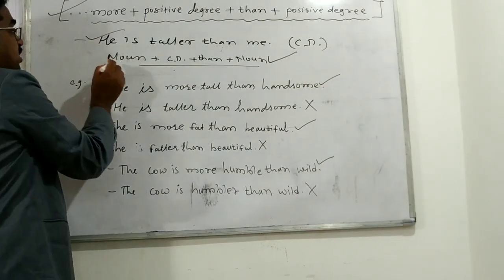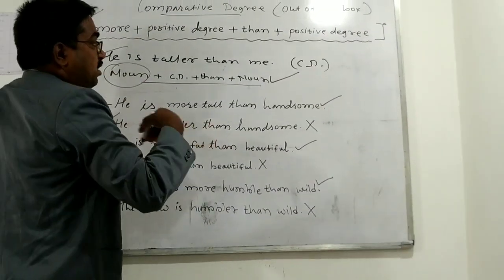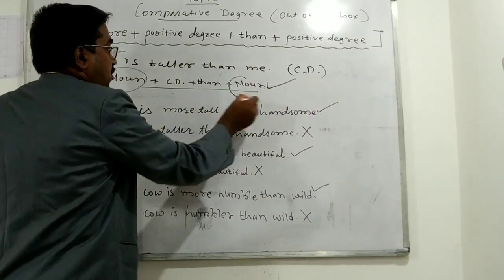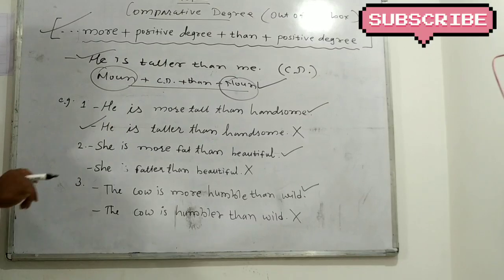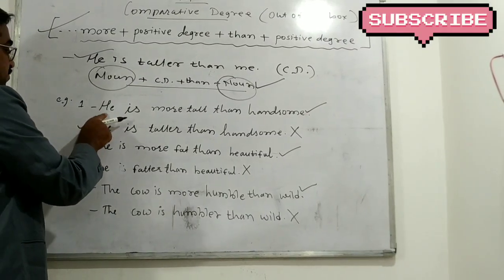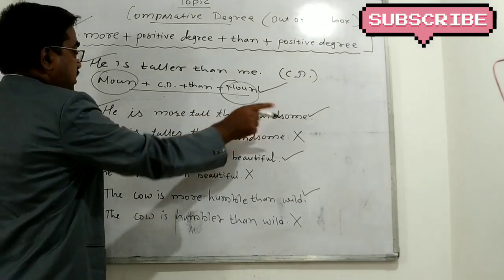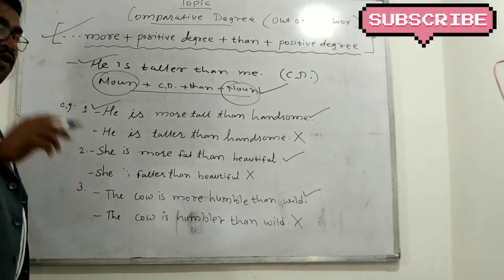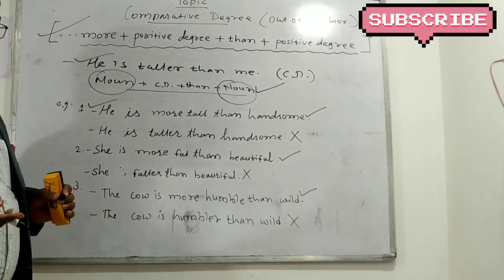Because here the first noun is compared with another different noun. Here the two nouns are different, not the same. But in the example, he is more tall than handsome, the noun is the same and the qualities of the same noun are compared.